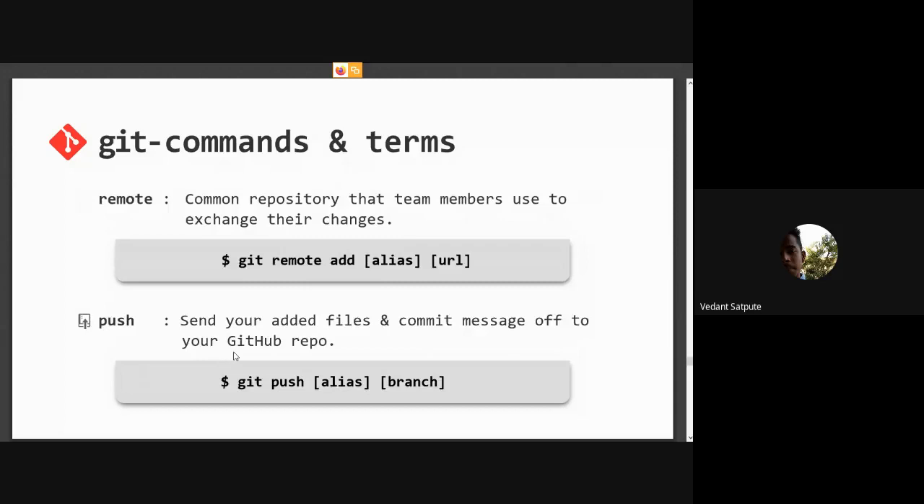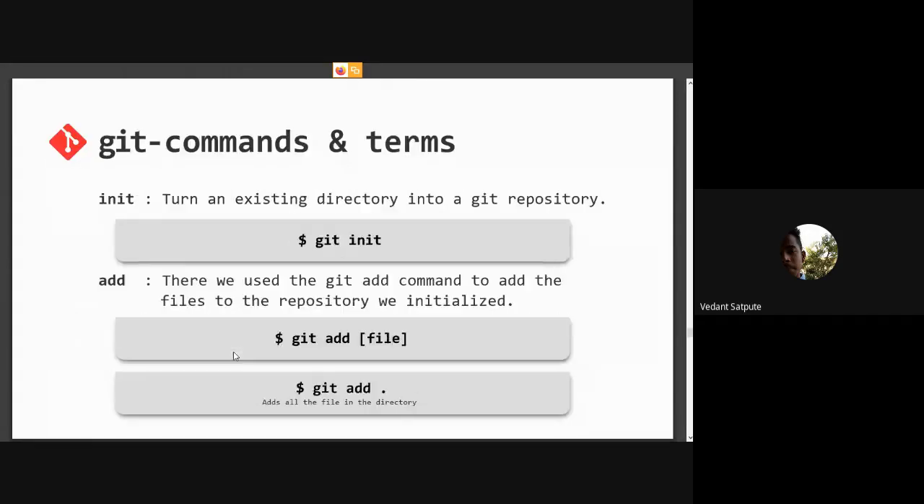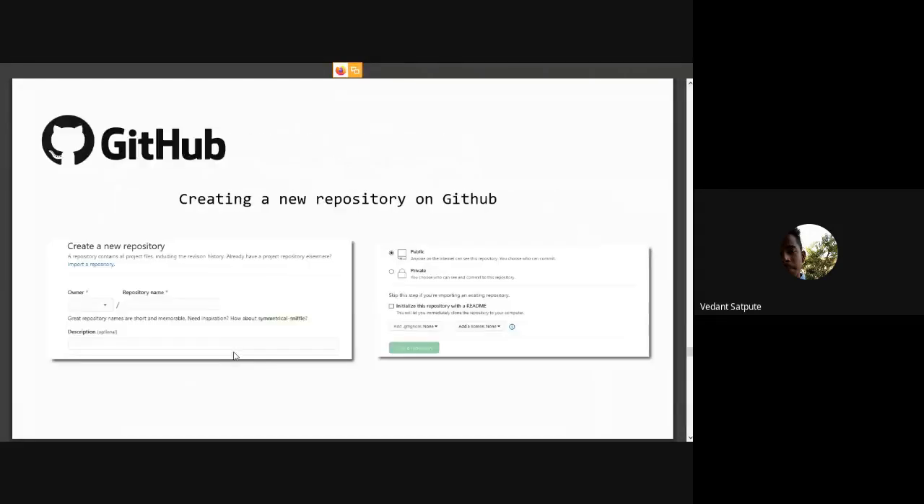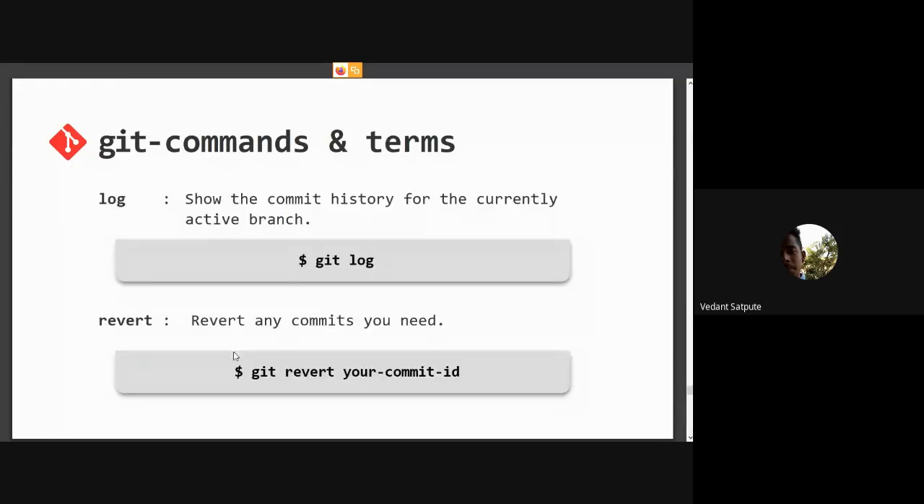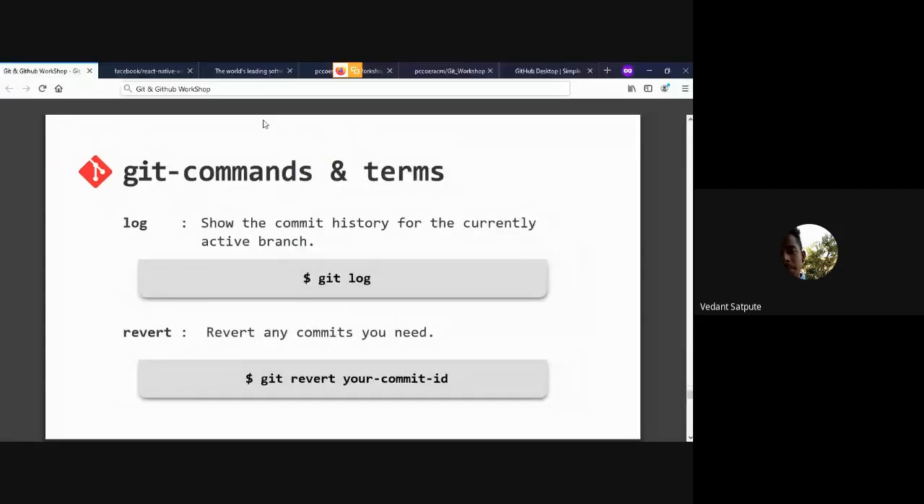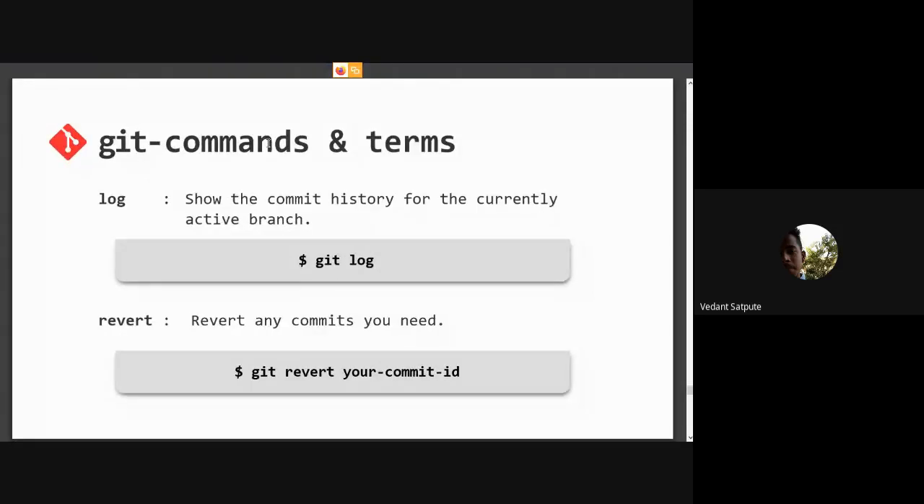We did merge and pull. We did branch, remote, push, status, commit, init, and add. And these are frankly the only commands that you are mostly going to need for starting up Git and GitHub.